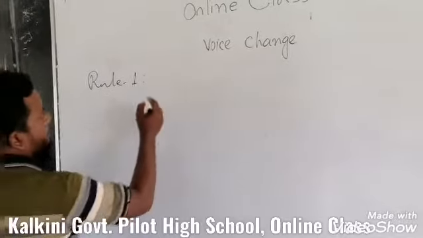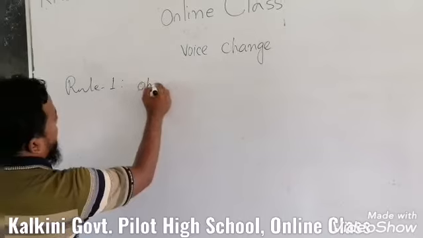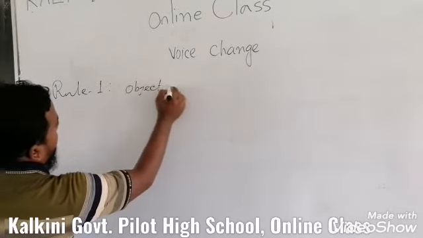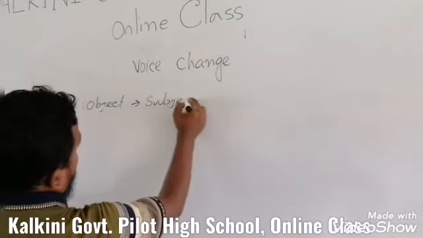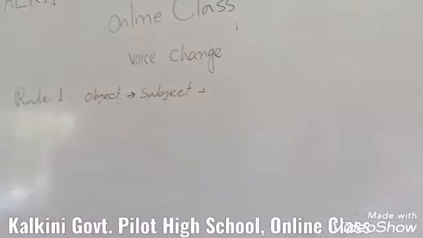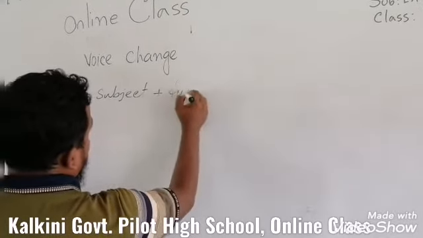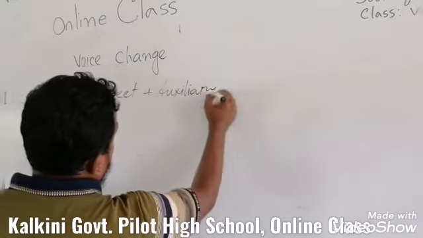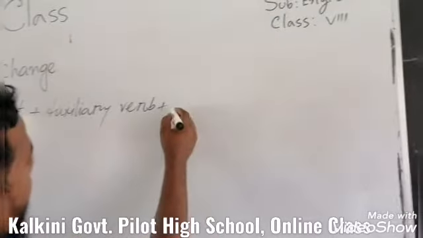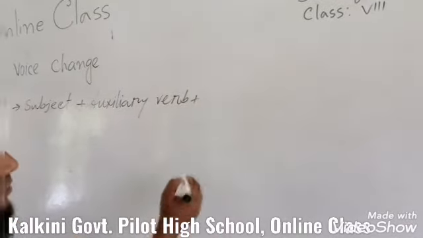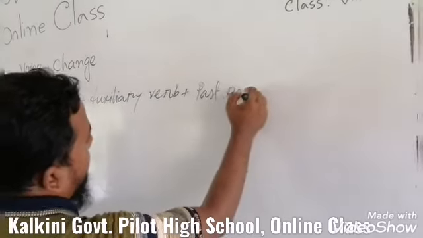At first you have to change the object into the subject, plus you have to use the auxiliary verb. Auxiliary verb. Then you have to use the past participle.